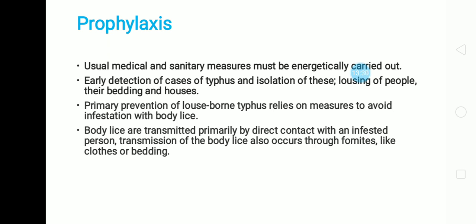Prevention of louse-borne typhus relies on measures to avoid infestation with body lice. Body lice are transmitted primarily by direct contact with an infested person. Transmission of body lice also occurs through fomites like clothes or bedding. In this way, this epidemic typhus can be minimized, can be prevented with the help of good sanitary measures and cleanliness.